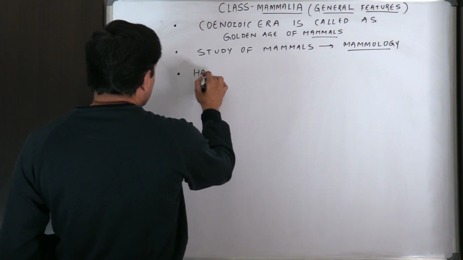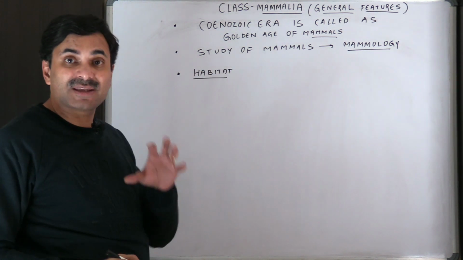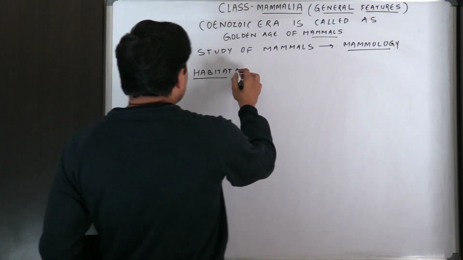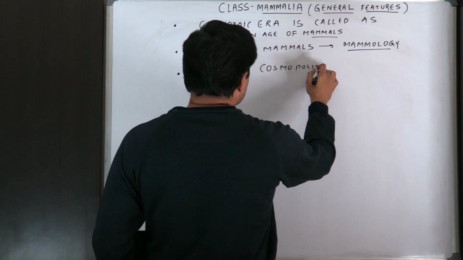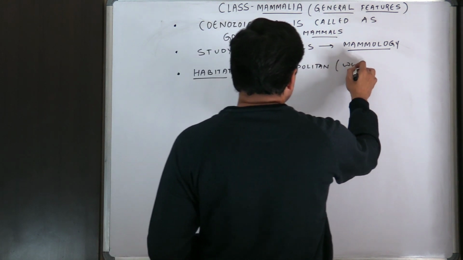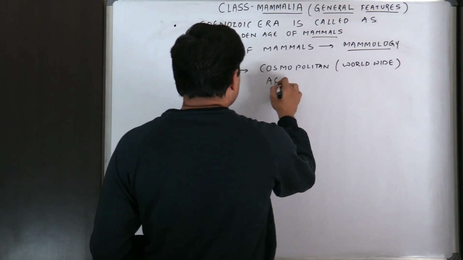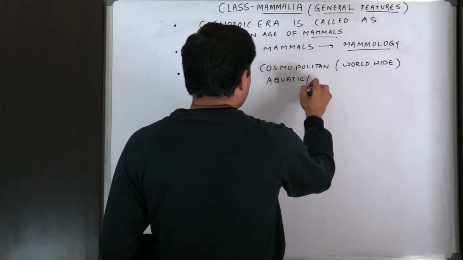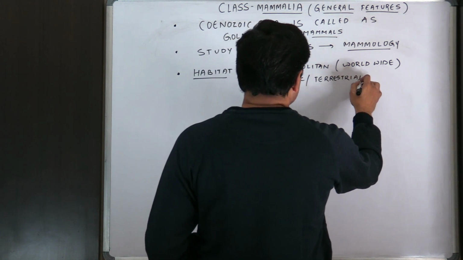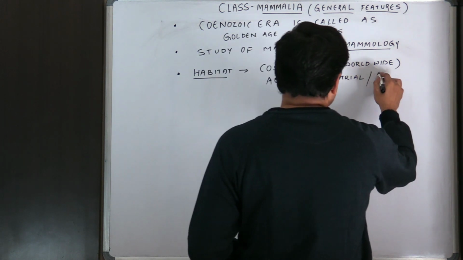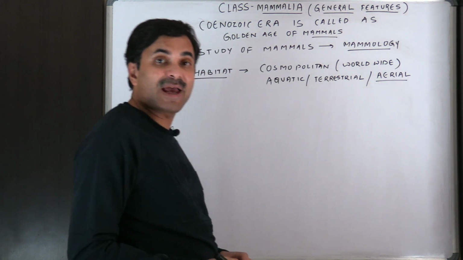Now if I talk about the habitat, where they live, then the habitat of the Mammalia is that they are cosmopolitan. They are found worldwide. They may be aquatic, terrestrial or aerial, which means some can fly also.